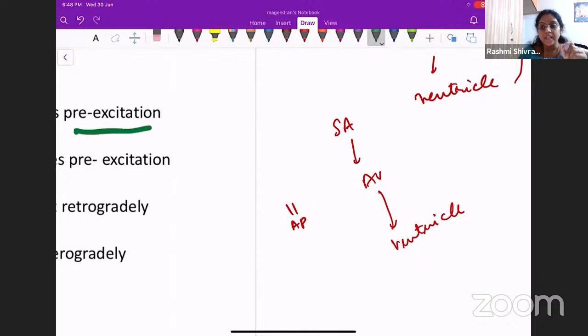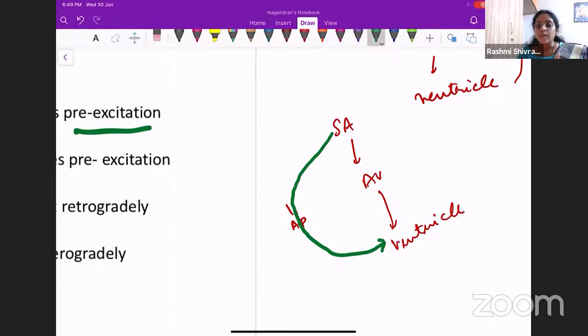When the impulse comes from the SA node to the AV node to the ventricles, there is an AV nodal delay. But when the impulse conducts directly through the accessory pathway, bypassing the AV node, that AV nodal delay does not happen. So the action potential comes from the SA node directly to the ventricles at a very fast rate compared to what will happen normally.